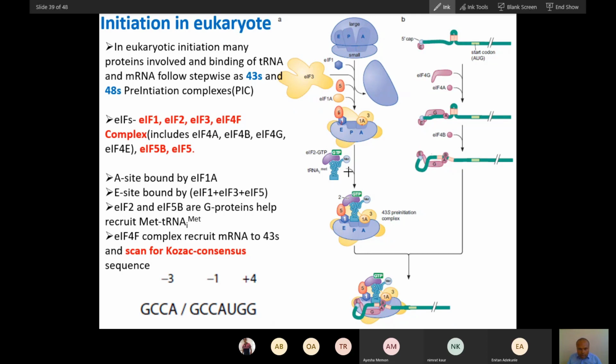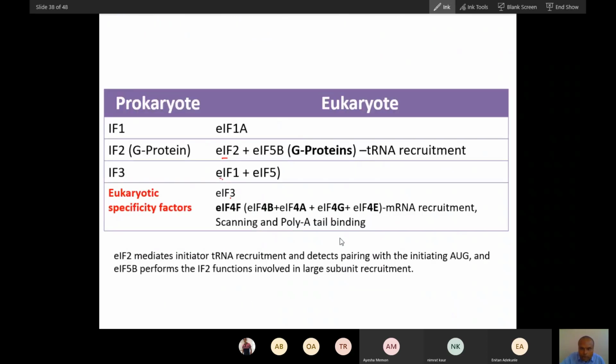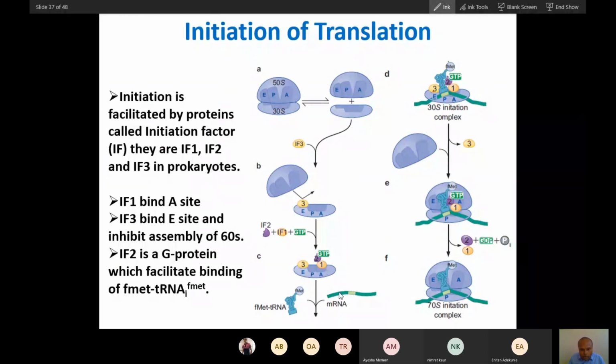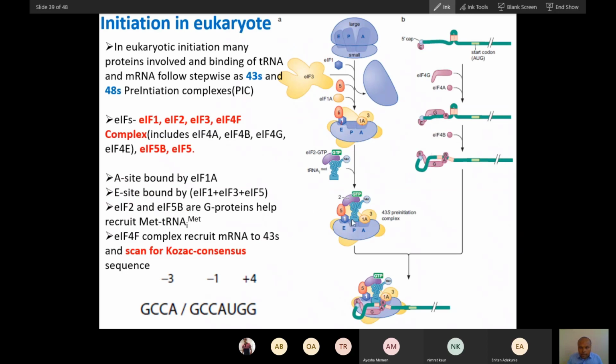Now you can see this tRNA will first come here. In prokaryotes, the mRNA and tRNA come together like this. You can see in prokaryotes here, the mRNA comes and base pairs with the Shine-Dalgarno sequence, and then the tRNA comes. But here you will see the tRNA comes first, and then with the tRNA there will be scanning.